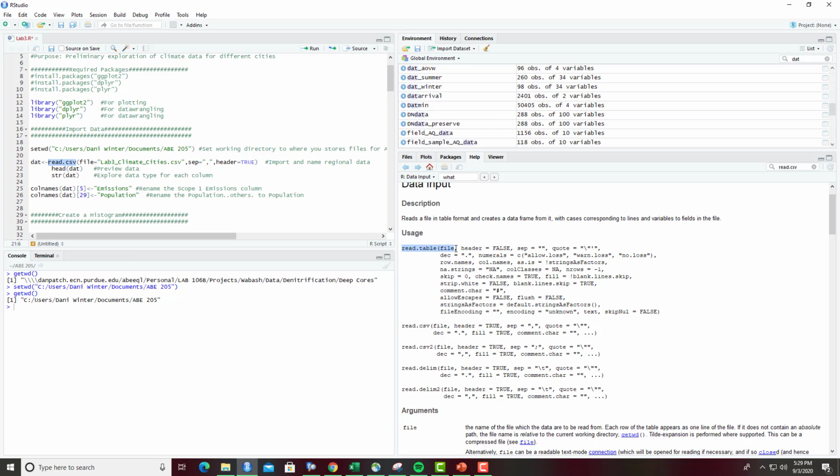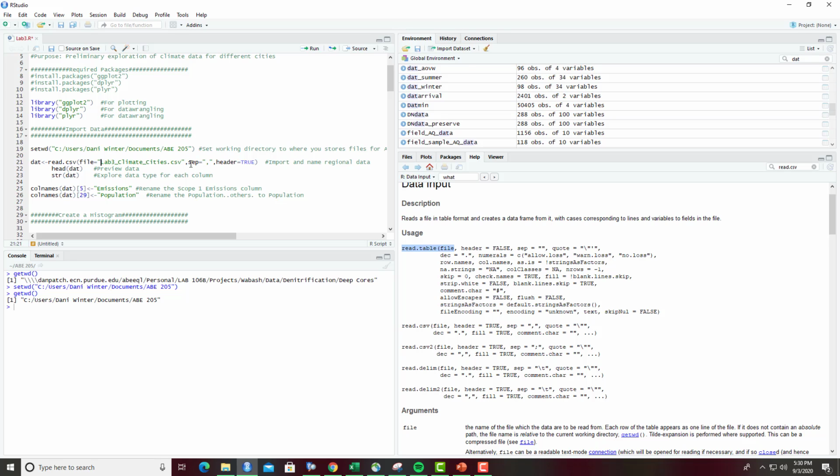The first argument, you don't have to say equals file, you could run it like this, but just to keep things as organized as possible, since we've already set up our working directory, we just have to add our file. If we wanted to look within a subfolder in this larger working directory, we could add that. Let's say I had this file in a subfolder called lab3. I could add this additional step in the directory so that R could find my file.